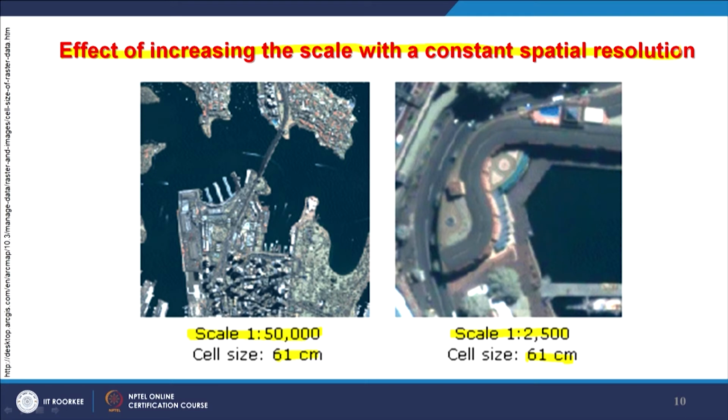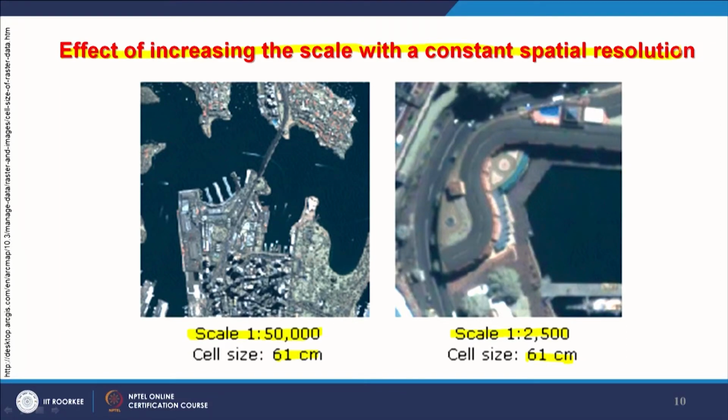Now, if I have to produce my results at 1 to 50,000 scale, then why should I use this 60 centimeter spatial resolution? I may compromise on spatial resolution, because ultimately I have to produce my results at 1 to 50,000 rather than at 1 to 2500. That was the purpose of showing this one.